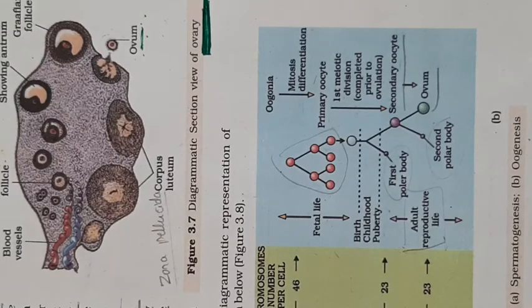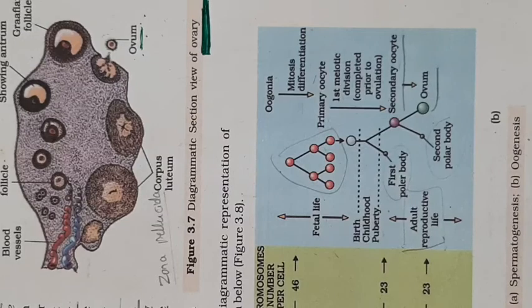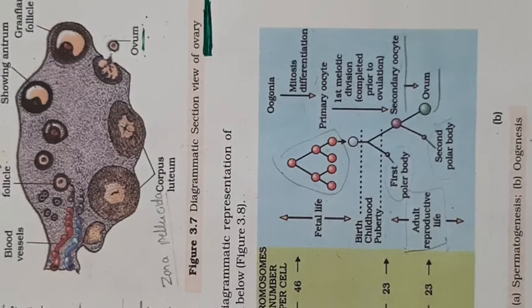Just remember the structure of the secondary follicle, tertiary follicle and Graafian follicle. Then you have to remember the sequence: the meiosis of the primary oocyte is arrested in prophase 1, that is the diplotene stage. The second time, the secondary oocyte meiosis is arrested in metaphase 2. Please remember this sequence, then only you can get oogenesis. Let us see the important points given in your NCERT book.